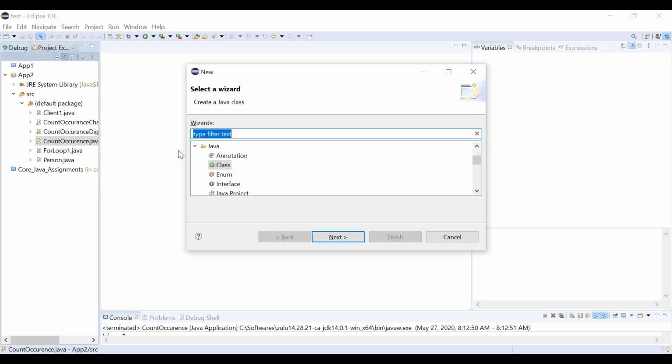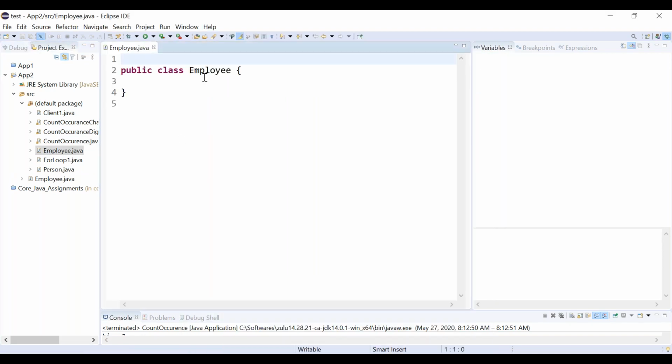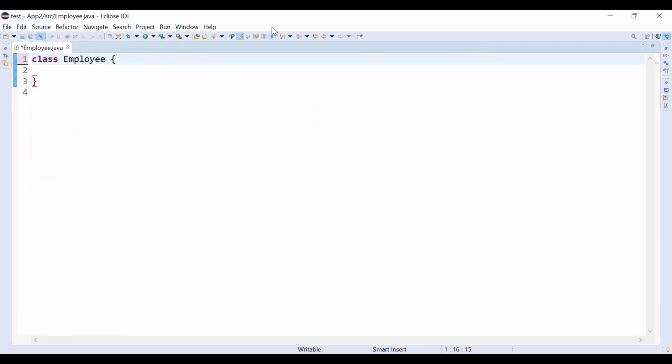I'm going with a new class. Consider the class name as Employee. This is our Employee class. What does it have? Class Employee has two things: methods and variables.